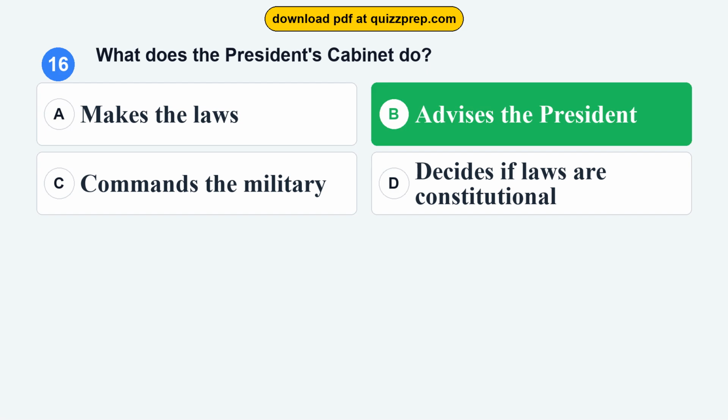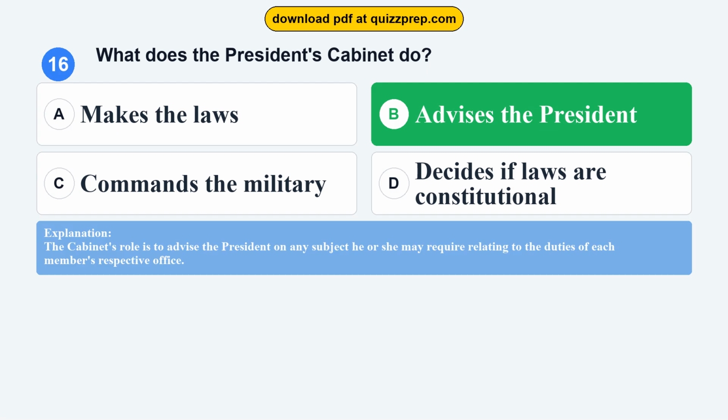The correct answer is option B, advises the President. The Cabinet's role is to advise the President on any subject he or she may require relating to the duties of each member's respective office.